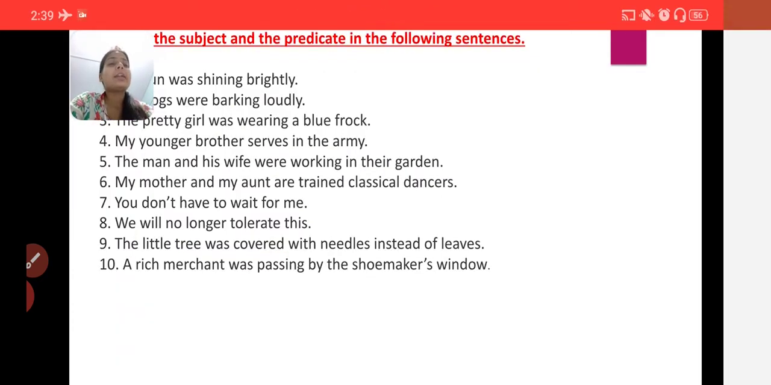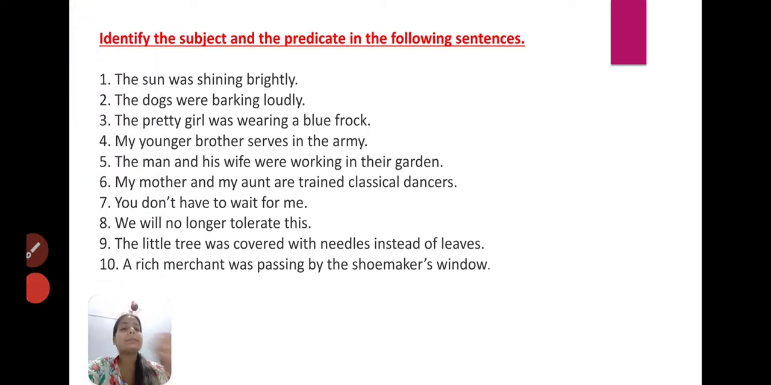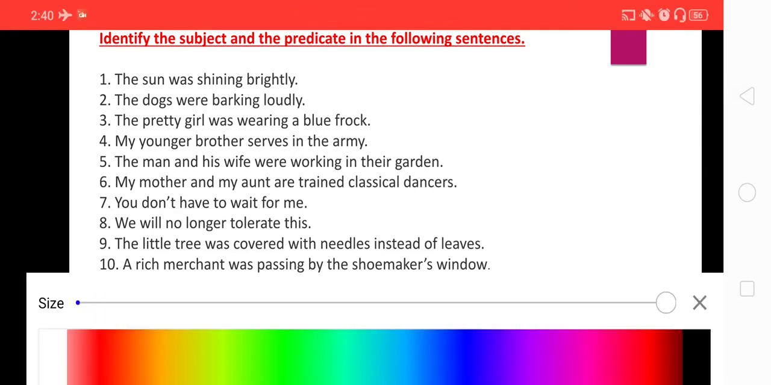Now, here are some exercises. As you can see, identify the subject and predicate in the following sentences. So what you have to do is identify the subject and predicate in all these sentences. Let's look at them one by one and we will practice it.